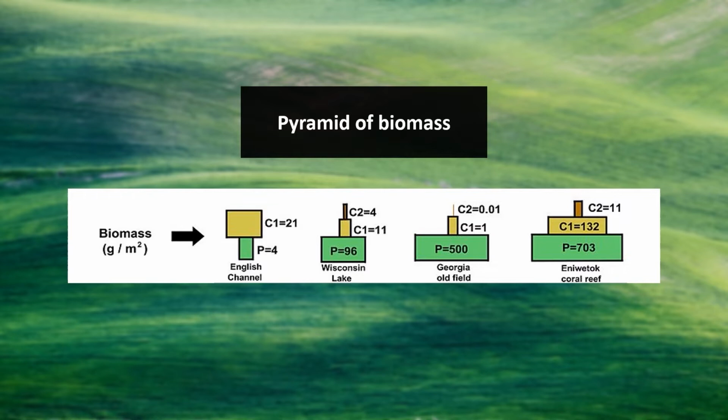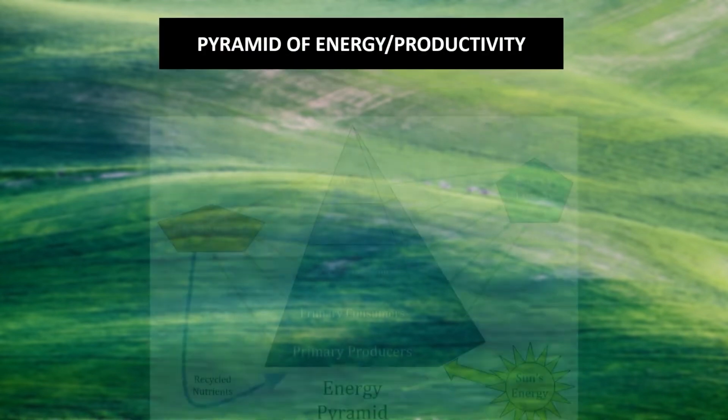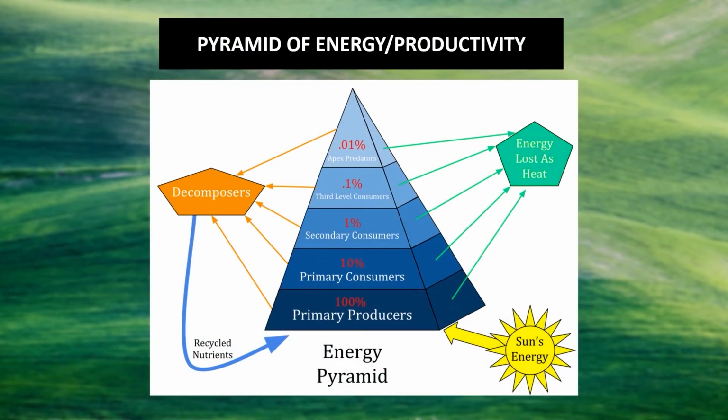The third type of ecological pyramid is the pyramid of energy or productivity. We had discussed the energy levels and the energy flow in the previous unit.